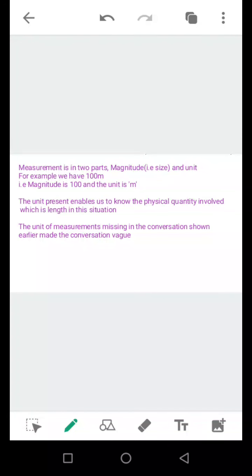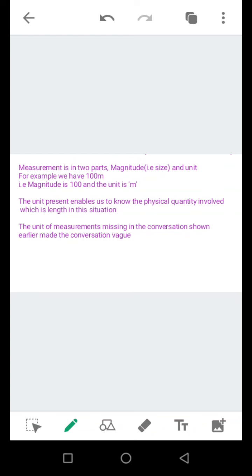The other part of measurement is the unit. I have an example for you here. We have 100 meter. The 100 is the magnitude. When you hear 100, that thing must be big. It's different from 1, it's different from 2. Then we have the meter. The meter tells us the physical quantity that is being measured. When you see meter, then you know it is talking about length or distance. There's no way you see meter and you think it's time that the person is talking about. So can you see when you have 100 meter, then you understand what the person is saying.